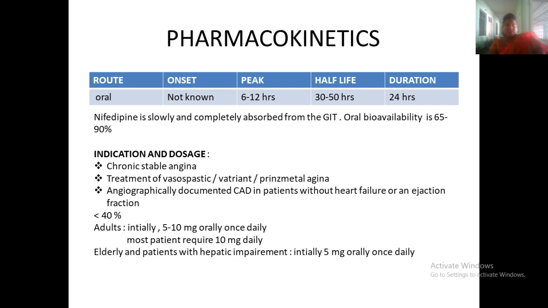Angiographically documented CAD in patients with heart failure or reduced ejection fraction. Adults: initially 5 to 10 mg orally once daily. Most of the patients require 10 mg daily. Elderly patients and those with hepatic impairment: initially lower dose.